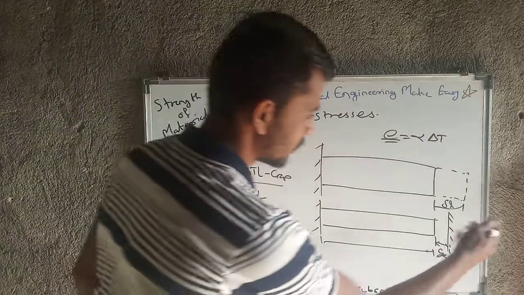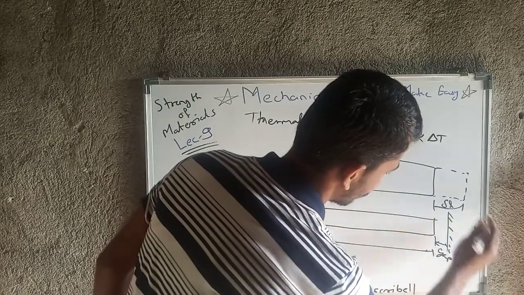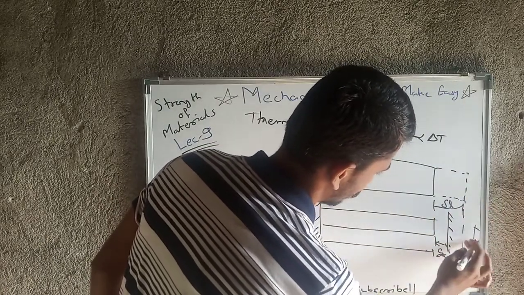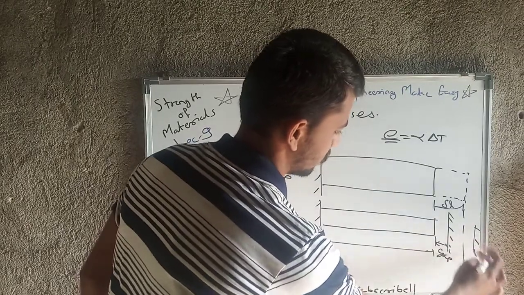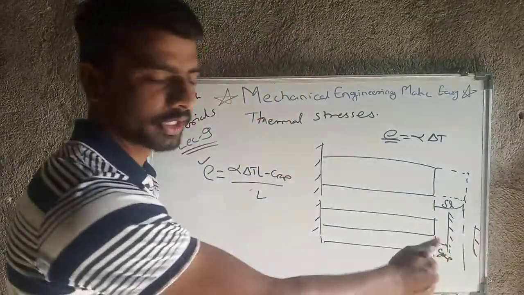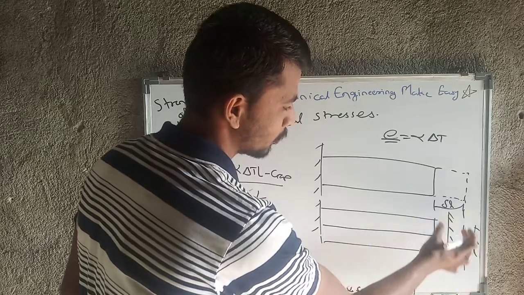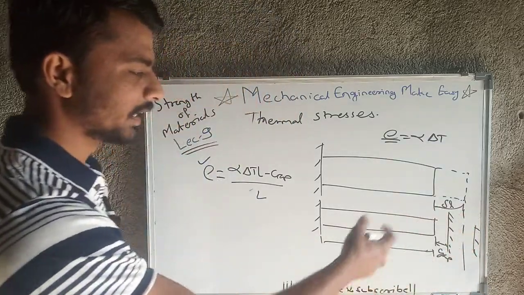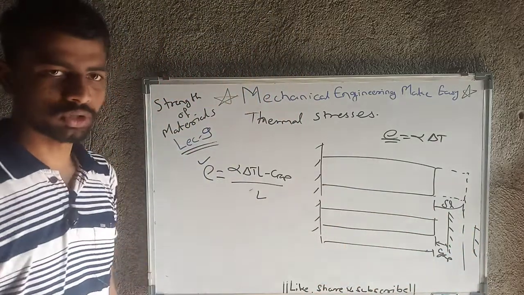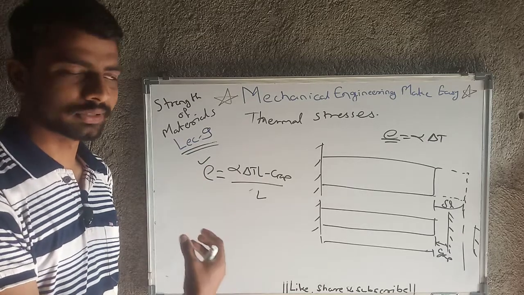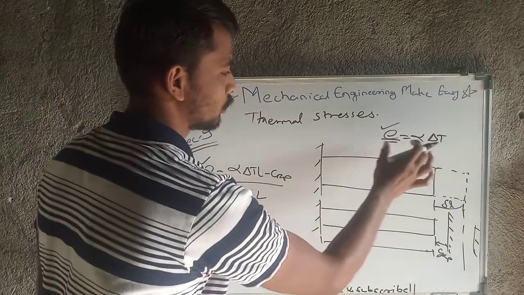If that restriction is somehow here, then the material can expand up to here only. So this is not going to matter there. If this gap is much more than delta L, then that restriction is not going to come into play. So in that case we will simply use this formula.